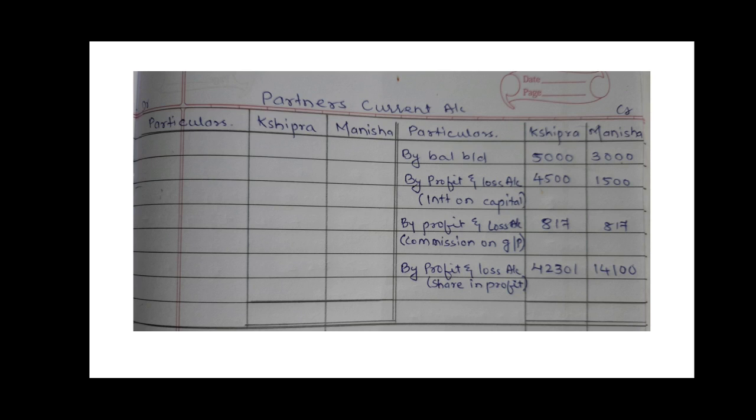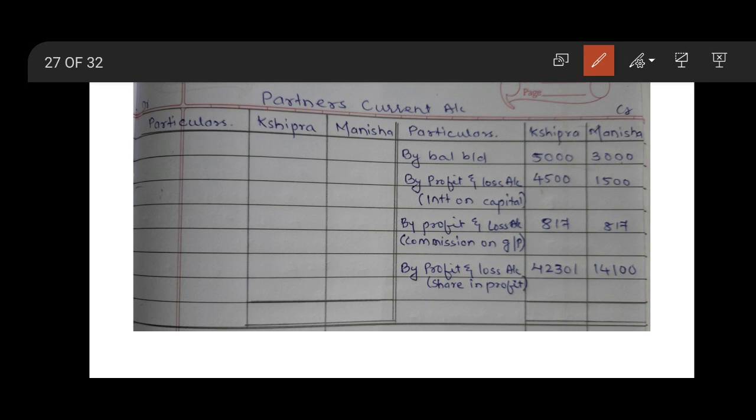Take the total of Shipra's column first. No item is written in debit side, therefore credit side is greater. The total is 52,618. Transfer this to the opposite side in the closing box, 52,618. Nothing is to be deducted out of it, so this only will be written up, 52,618, and it will be named as to balance carried down.